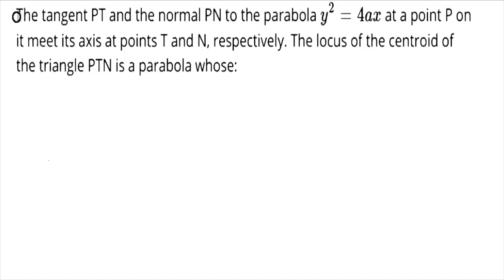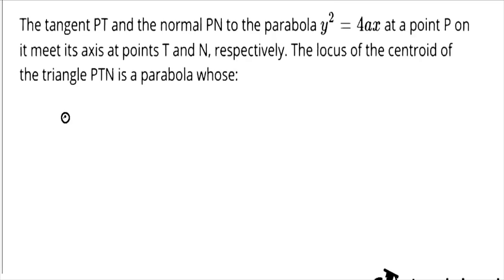The question is: the tangent PT and the normal PN to the parabola having the equation y square is equal to 4ax at a point P on it meet its axis at points T and N respectively. The locus of the centroid of the triangle PTN is a parabola whose... So let's start.